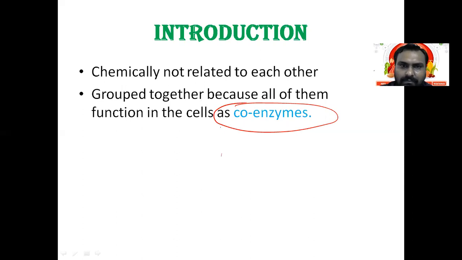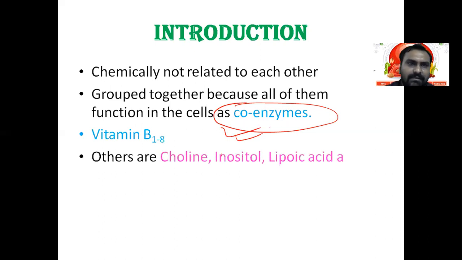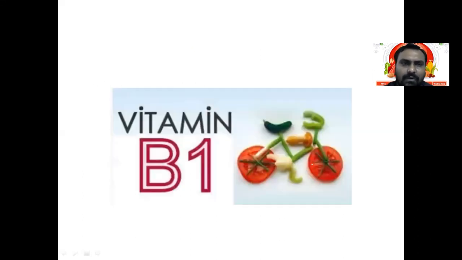You can watch my video about coenzymes. Link is given just above. The vitamins will be B1 to B8. It is not like B9 is folic acid, B12 is cobalamin. Choline, inositol, and lipoic acid can also be B complex vitamins. Now we will discuss vitamin B1.